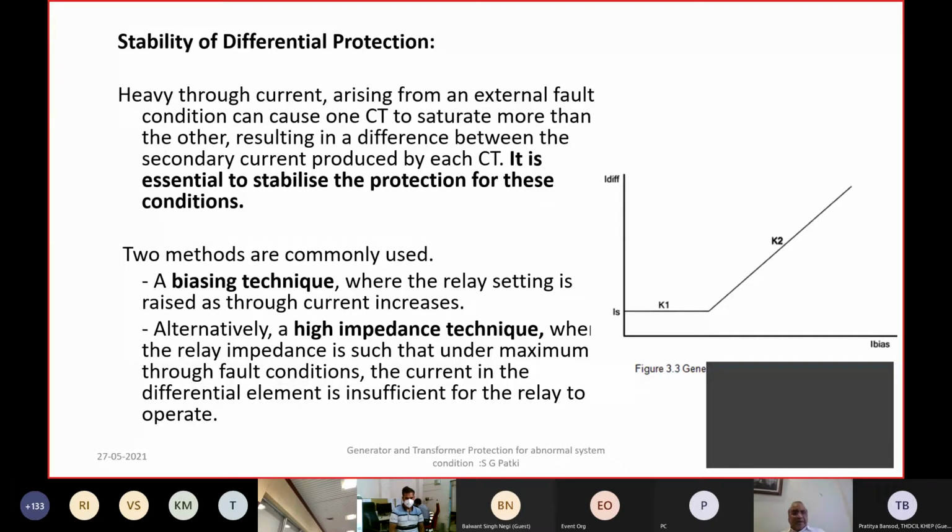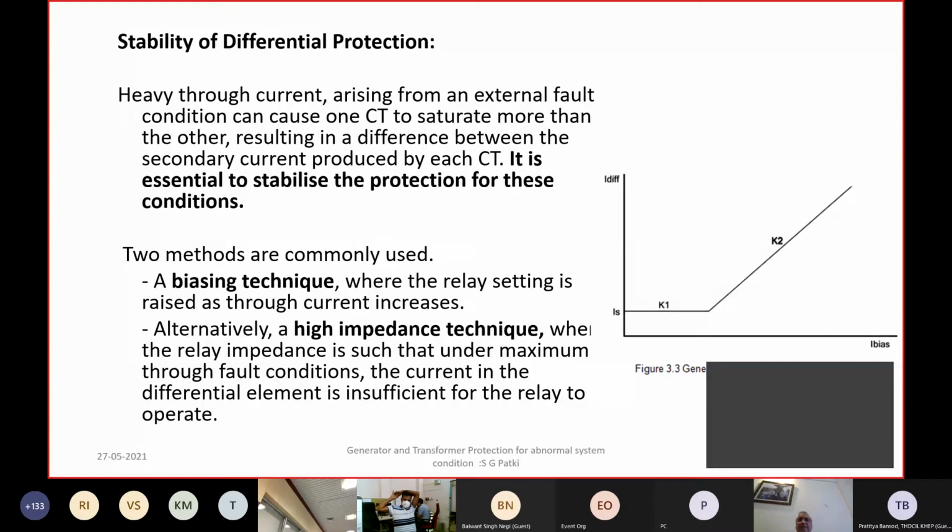Now, for getting a proper restraining current, it is necessary that there is an exactly identical input on the secondary side to the relay. So it is always preferable that you use a separate restraint coil for each circuit breaker instead of paralleling in the switchyard.